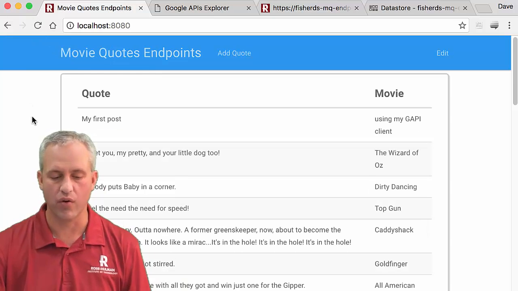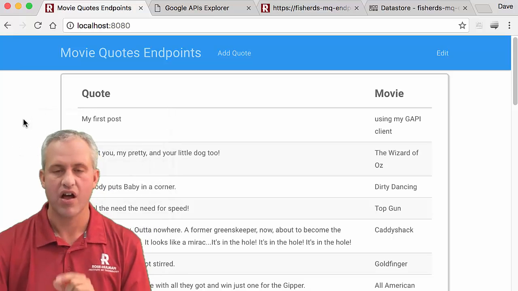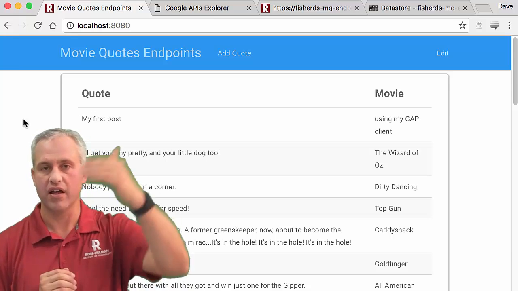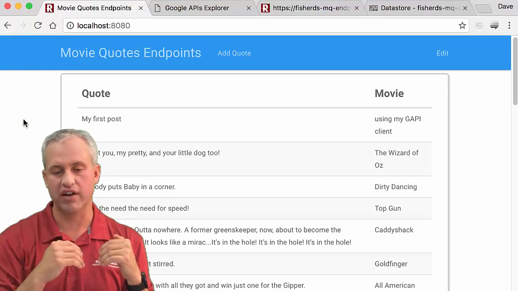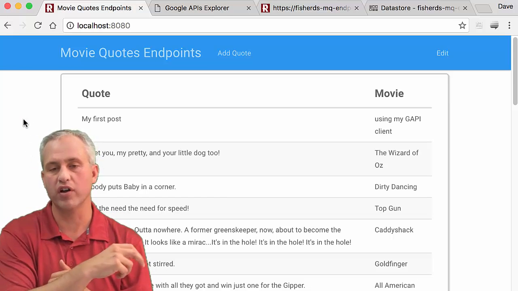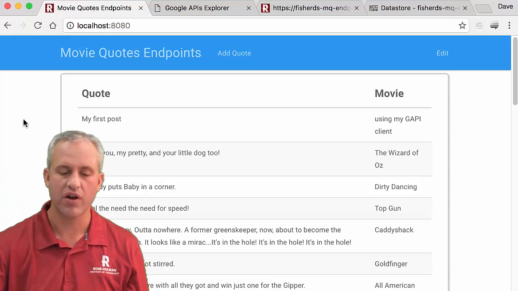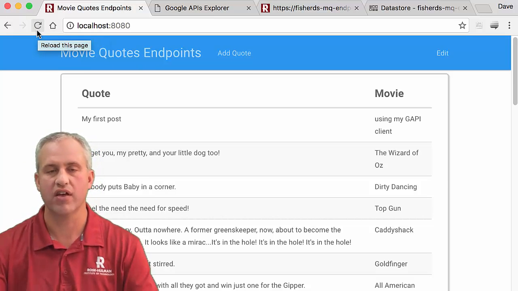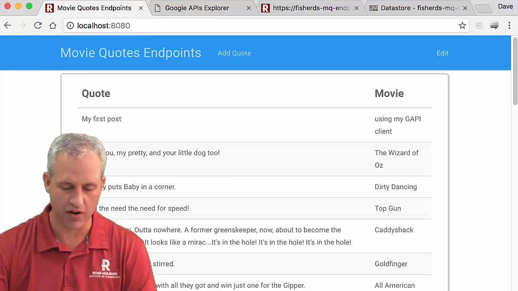If I hit refresh, you can see that it's actually a little slower. The reason it's a little slower, and the Google tools can do a whole big analysis of this, is right now it has to wait until client.js loads, has to wait until your GAPI library loads, and then it goes and does the request. Whereas before, it was only dependent upon jQuery. So jQuery was loading, and then you were just doing the request. The performance is technically a little bit worse now, but it feels a lot more elegant. And if you're doing OAuth, you have to wait for the GAPI stuff to load, so I may as well learn how to do it.